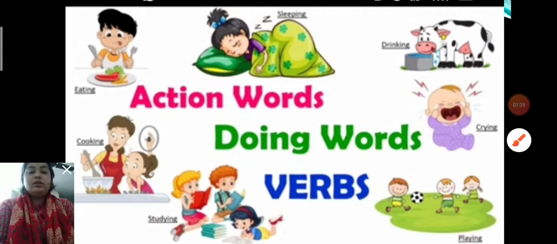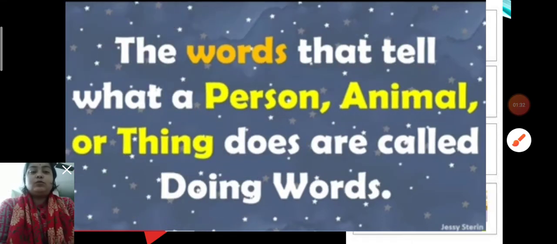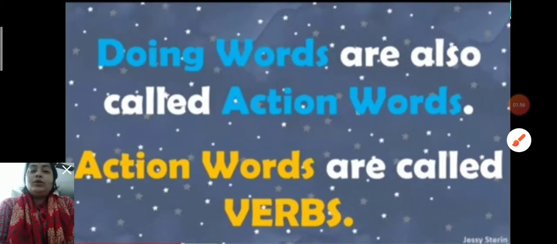But before that, children, the definition of action words or doing words. The words that tell what a person, animals or things do are called doing words. As I said in the example, right now I am teaching you through the video, so teach is an action word. Teach is a doing word. Doing words are also called action words, and action words are called verbs.